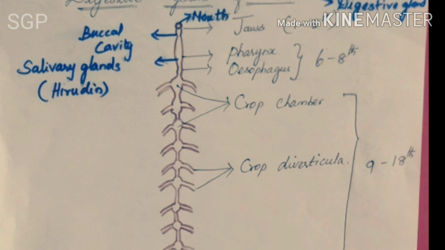And also a pair of lateral, backwardly directed ceca arises from each crop chamber. I said there are 10 chambers; from each one, a pair of lateral, that means sidewards, backwardly directed tube-like structures arises.